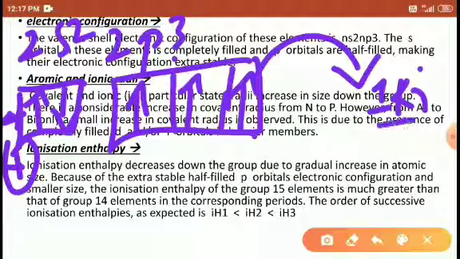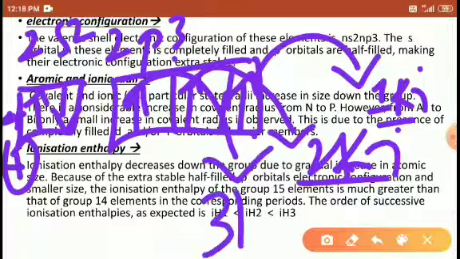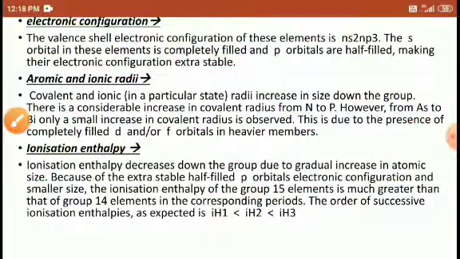Removal of the second electron requires 2 kilojoule per mole, because it is a little closer to the nucleus. The removal of the third electron requires 3 kilojoule, because it is even closer to the nucleus compared to the py and pz electrons, so it requires a large amount of energy, right?